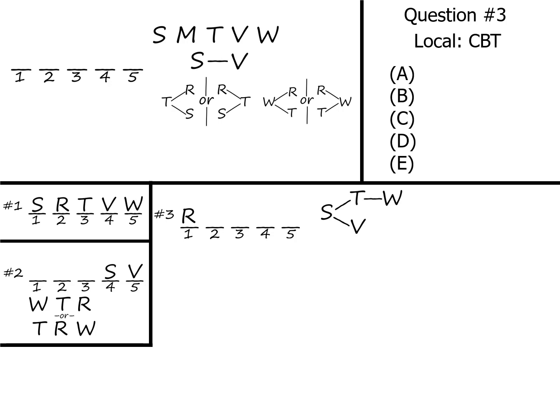And everybody has to be after S, which means that S will definitely go into the second slot, followed by T, W, and V in some combination. And there are ultimately 3 combinations they could go in. T has to be in front of W, V can take up any other space, so it could go TWV, put V at the end. It could go TVW, put V in the middle of T and W. Or it could go VTW, with V up front.